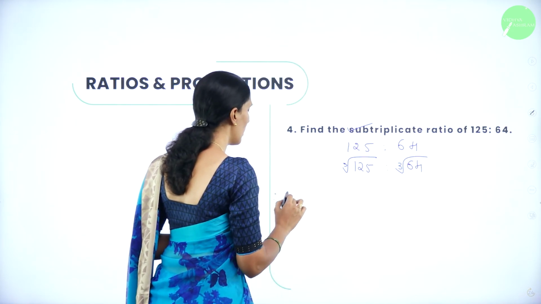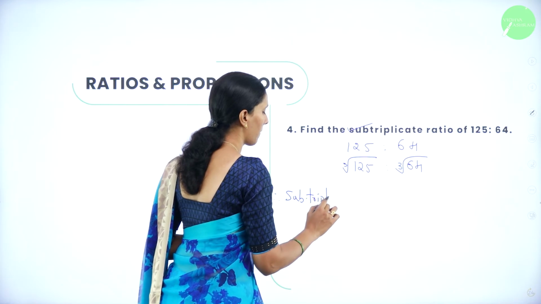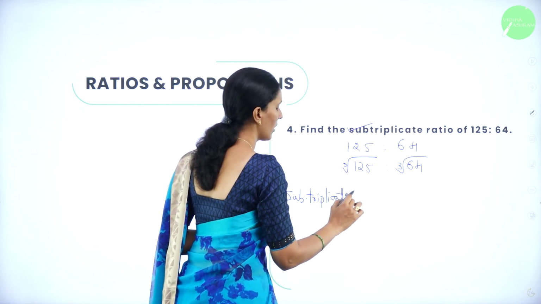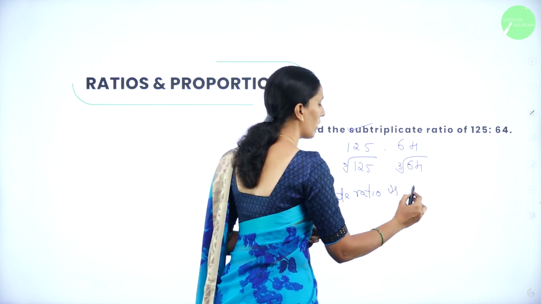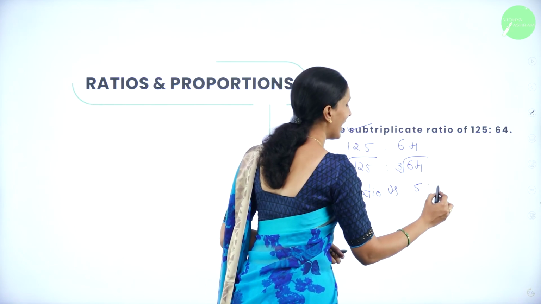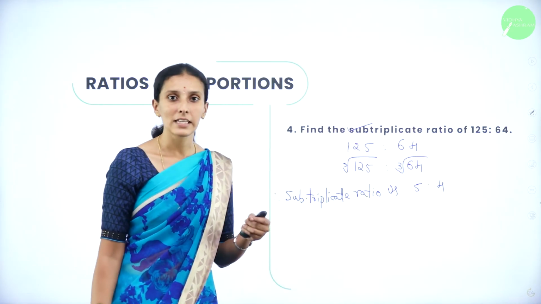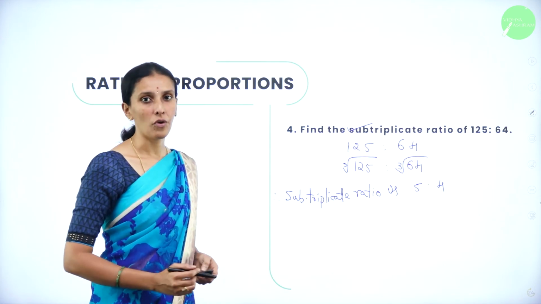So, therefore, my subtriplicate ratio is, what is cube root of 125? It is 5. What is cube root of 64? It is 4. Hence, my subtriplicate ratio is 5:4.